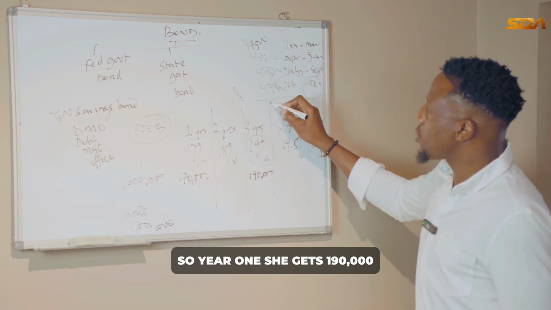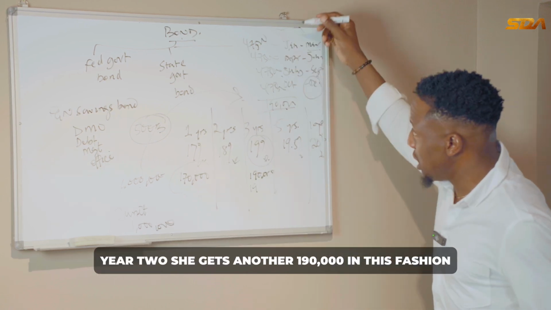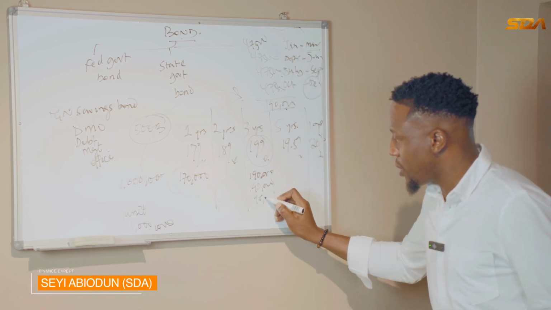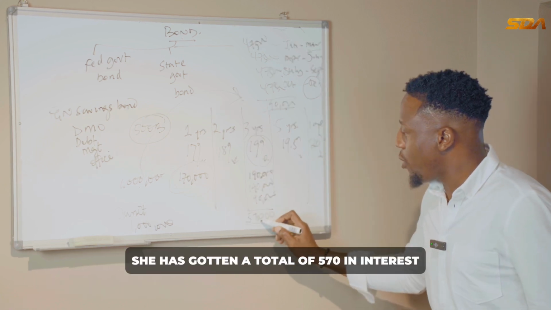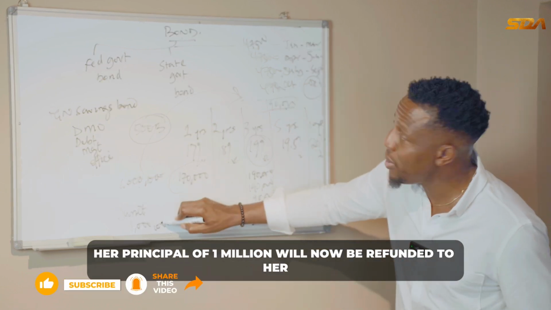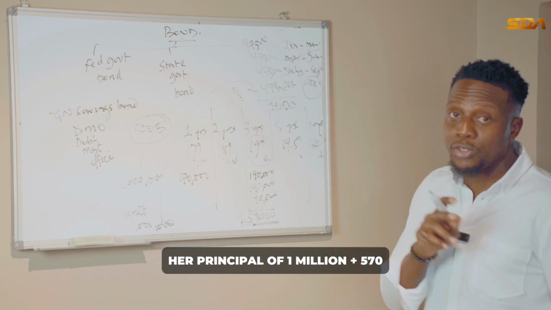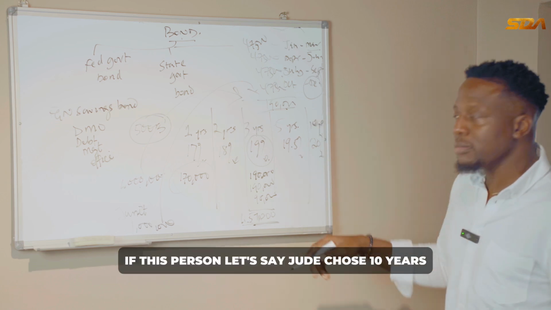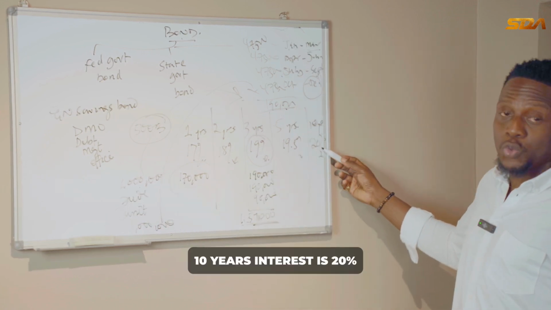So year 1, she gets 190,000. She's doing it for 3 years. Year 2, she gets another 190,000 in this fashion. Year 3, she gets 190,000 as well. So it means she has gotten a total interest of 190,000 times 3. She has gotten a total of 570,000 in interest. So at the end of year 3, a principal of 1 million will now be refunded to her. The total amount she has made from that investment will now be 1 million, a principal of 1 million plus 570,000.